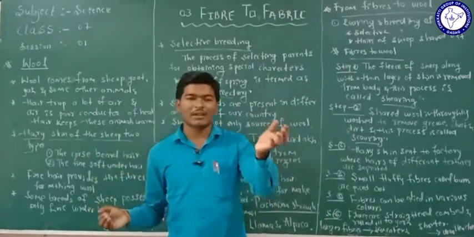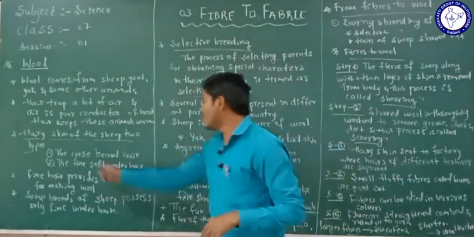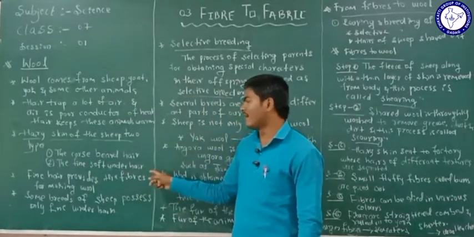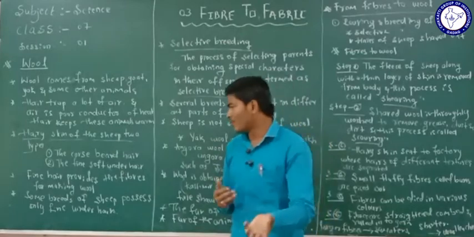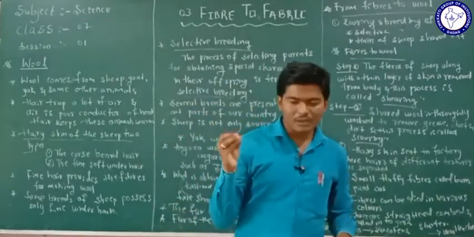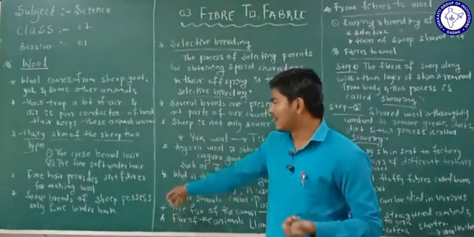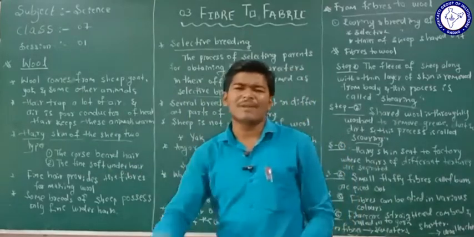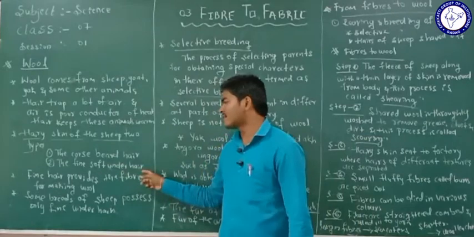You have to remember here, the sheep have two types of hairs: the coarse beard hair, and the fine soft under hair. The fine soft under hairs are used to make the wool. Not all sheep have a large amount of the fine soft under hairs, but some sheep have a large amount of the fine soft under hairs.